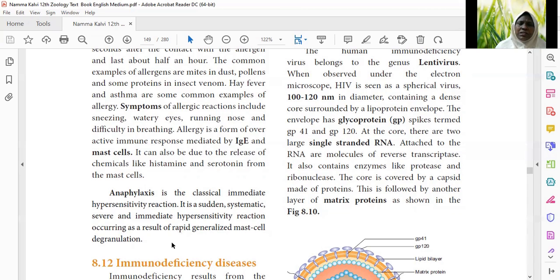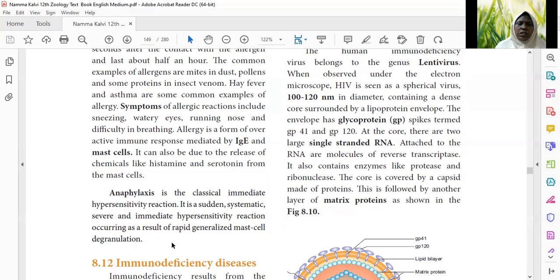That is, anaphylaxis is the classical immediate hypersensitivity. It is an example of an immediate hypersensitivity reaction. What happens during anaphylaxis is a sudden, systemic, severe, and immediate hypersensitivity reaction. It occurs due to rapid generalized mast cell degranulation. When mast cells become degranulated, when the granules release some chemical substances, it is called degranulation.